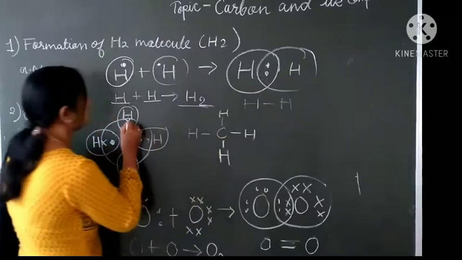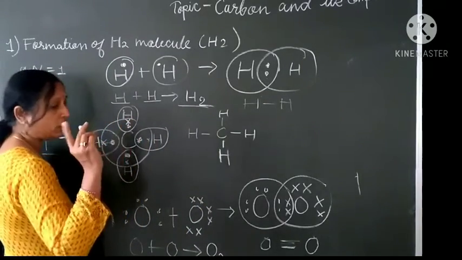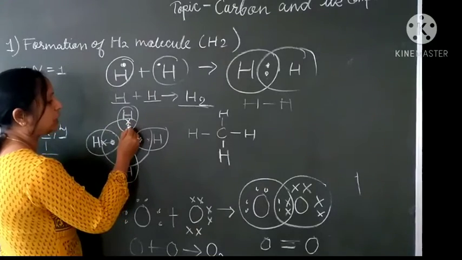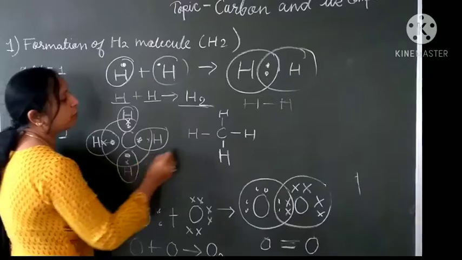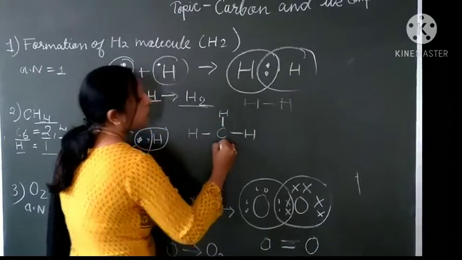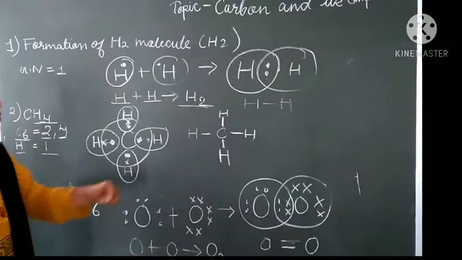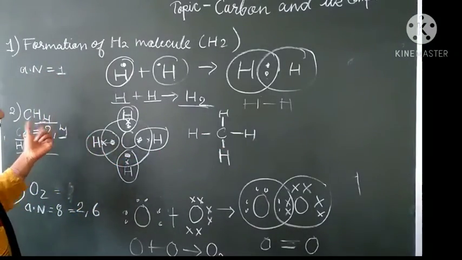So single bond. See, here 1 bond is formed between 2 electrons. 1 electron of hydrogen and 1 electron of carbon means 1 bond. Here 1 bond, here 1 bond. So here you can see 1, 2, 3, 4: 4 single bonds are formed between carbon and hydrogen. In this way, formation of methane takes place.